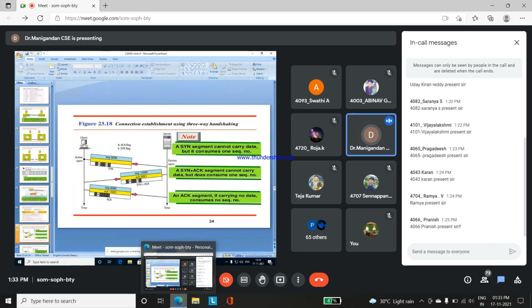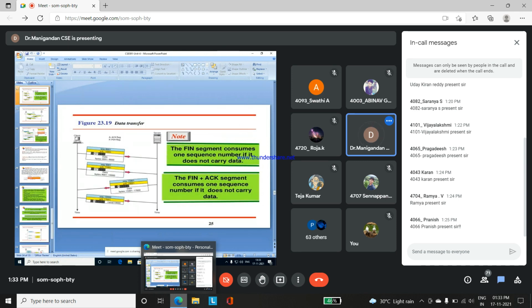That cannot carry any data either; the processing between the client and the server is performed only with the help of the sequence number. Finally, the acknowledgement carries no data and consumes no sequence number; only the acknowledgement is transmitted from client to server. This is the three-way handshake process between client and server.